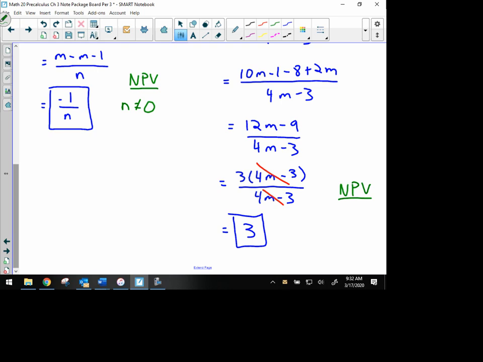And so the only denominator we've ever had here is 4n minus 3. You can just write the value itself, but just so we can see how we get the non-permissible value from that expression in the bottom, 4n minus 3, we add 3 on both sides, and then we divide both sides by 4. So that we know that m cannot equal 3/4. As a non-permissible value, m cannot equal 3/4.